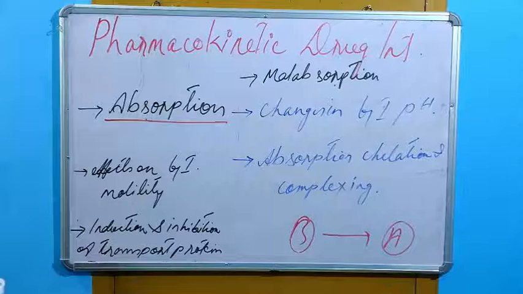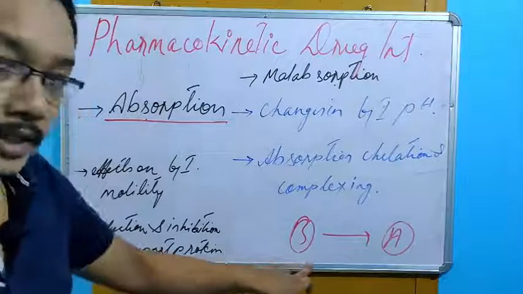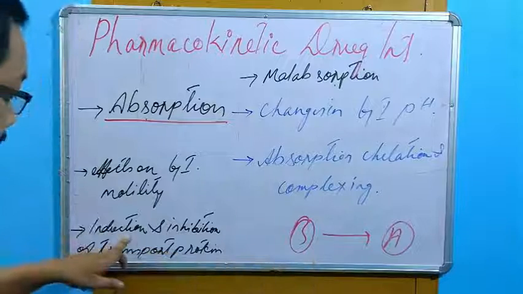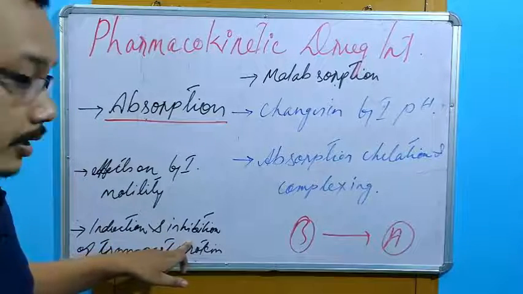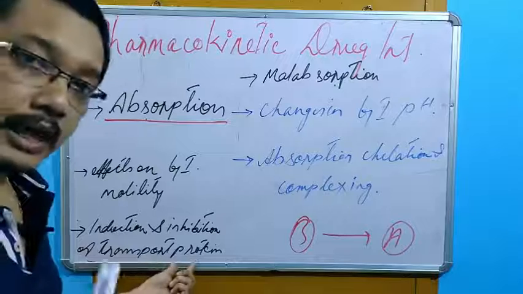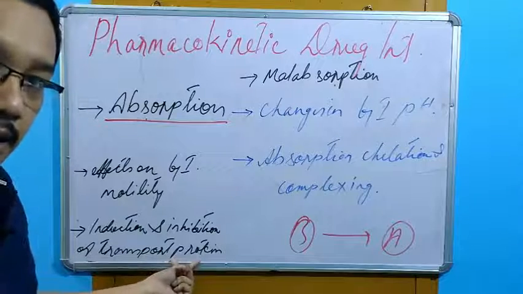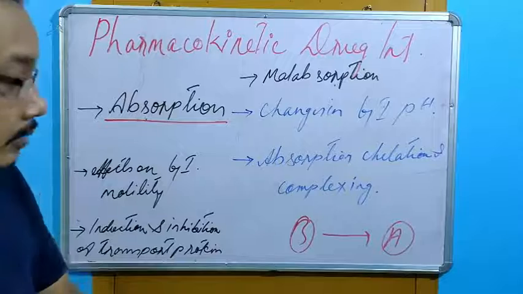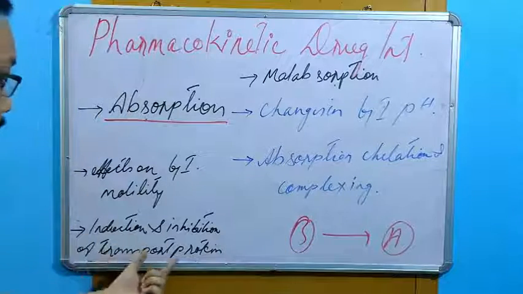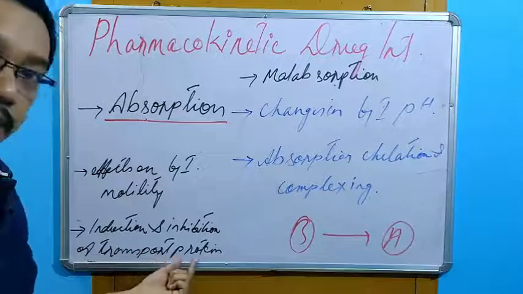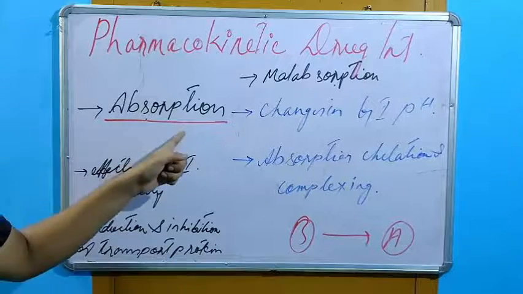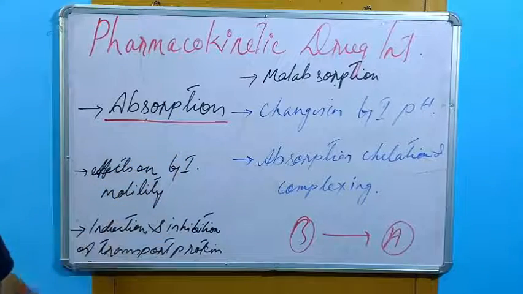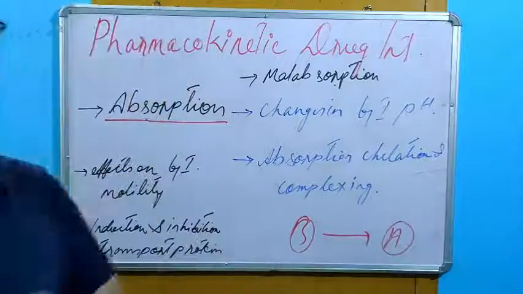Same way, if the drug B can induce or inhibit the transport of protein, I'll tell you in details. There is a transport of protein. If the drug B can induce or inhibit transport of protein, then what will happen? The absorption profile will be changed for drug A. These are the 4 points.